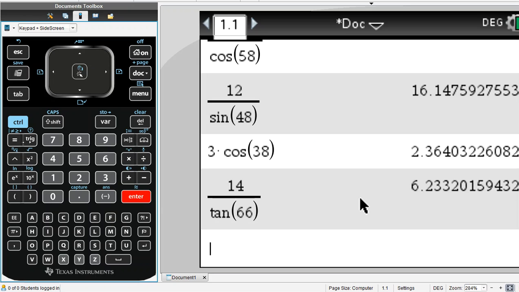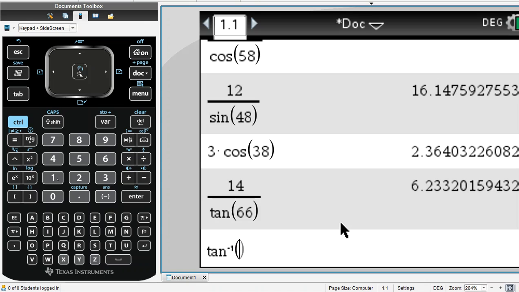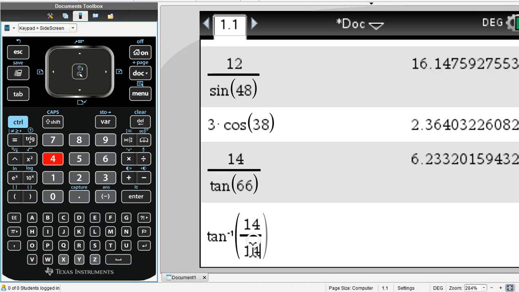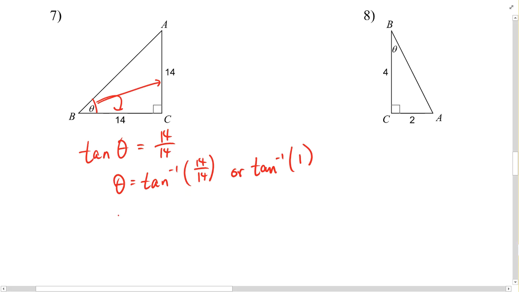And on our TI calculators, remember, you jump into the trig menu, and then you can select any one of these inverse trig functions along the bottom row. We want tangent inverse of 14 over 14. I created that fraction in case you missed it by pressing the control button and then divide. That's what makes fractions. It's not necessary, but sometimes it's helpful to see. And the angle measure ends up being 45 degrees.